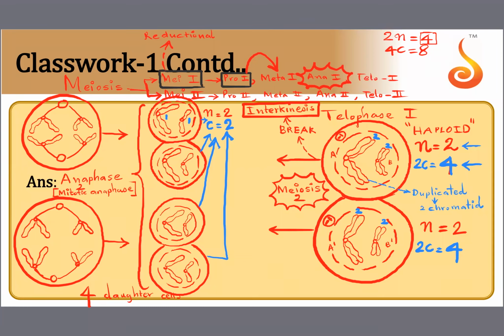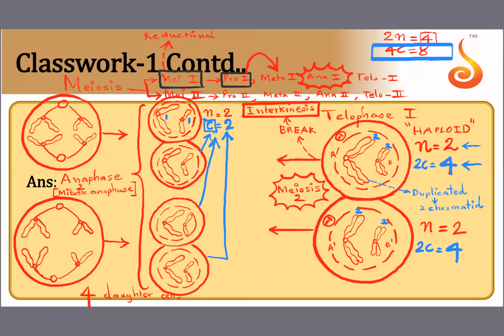So successfully we have 4 haploid daughter cells, not only in terms of the number of chromosomes, but also in terms of the DNA content. The content has also reduced from 4C is equal to 8. It has become reduced into C is equal to 2.